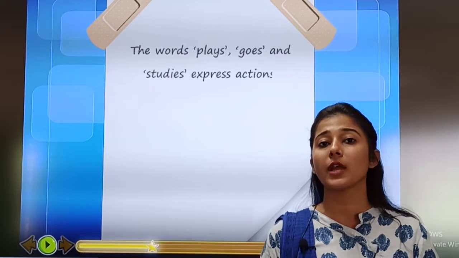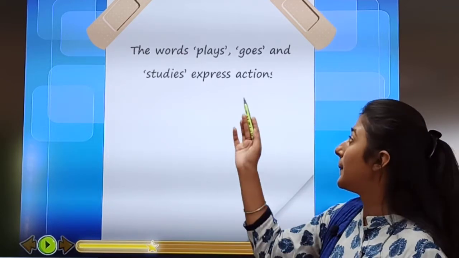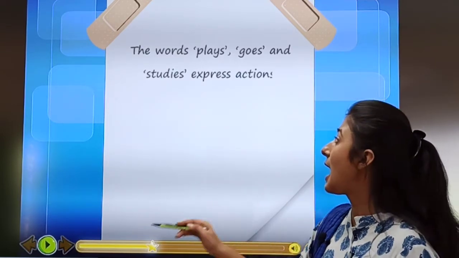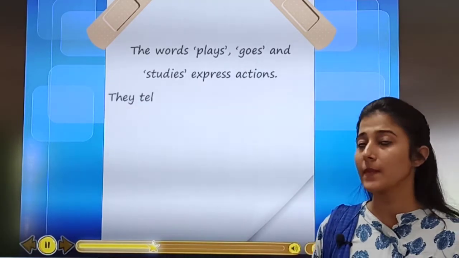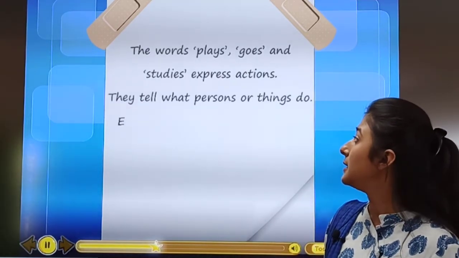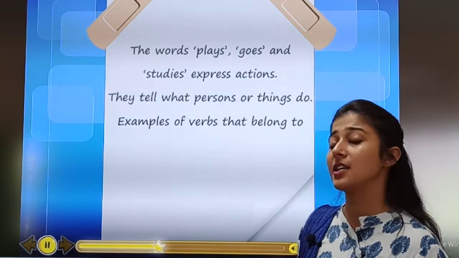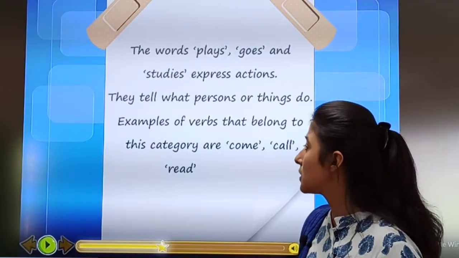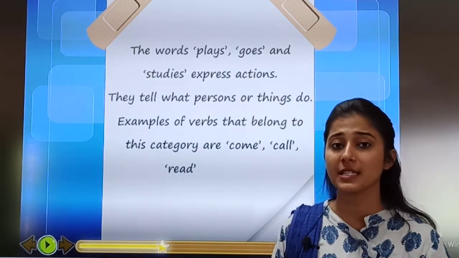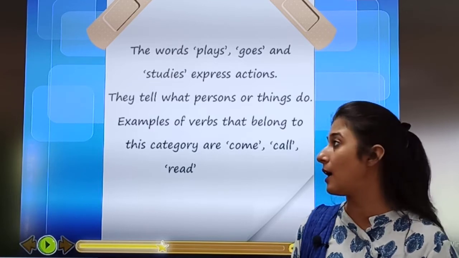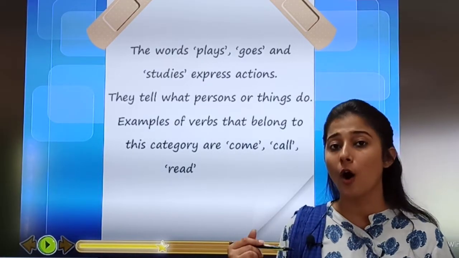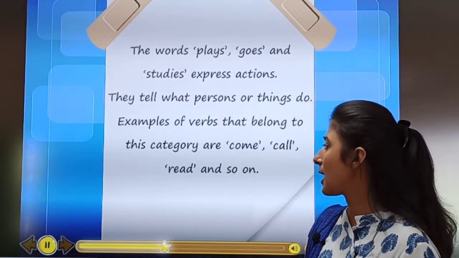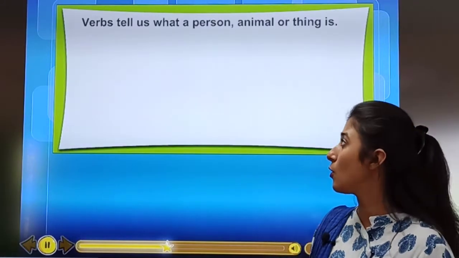From which word do we get to know about some action? Plays, goes and studies. Okay. These are all action words. They tell what a person or thing does. Some more examples which belong to this category are come, call, read. Come is action, call is action, read is action and so on.